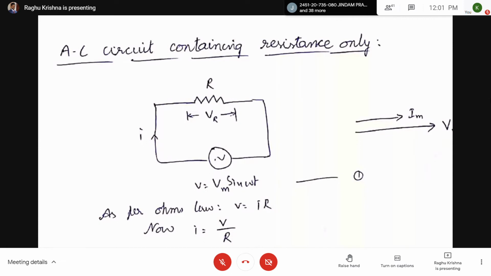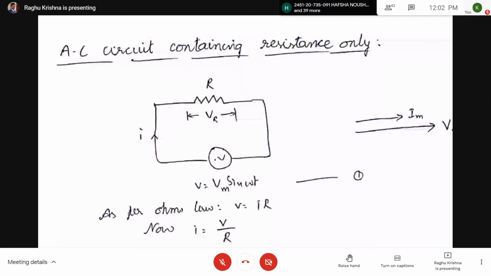Now here VR is the voltage across the resistor. Now here, as per Ohm's law, we know that voltage drop V equal to I into R. Now what is I? I equal to V by R. So this is valid for AC and DC. From V equal to IR, we can write I equal to V by R.